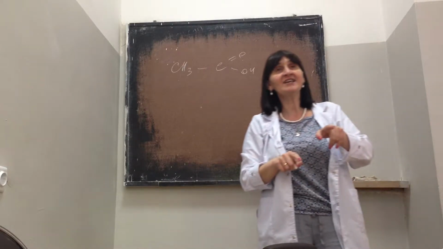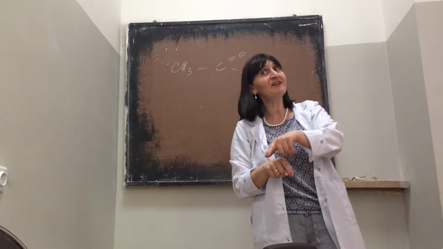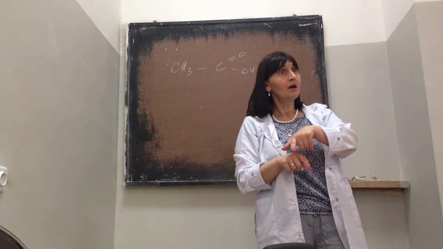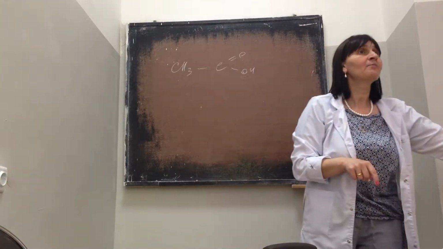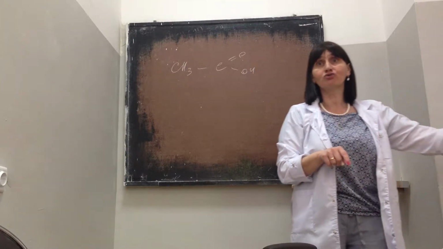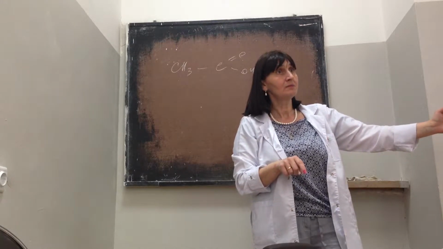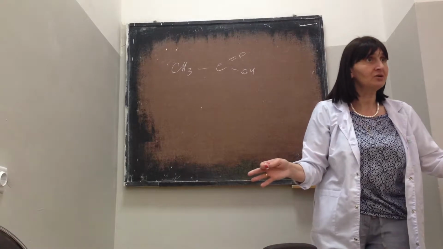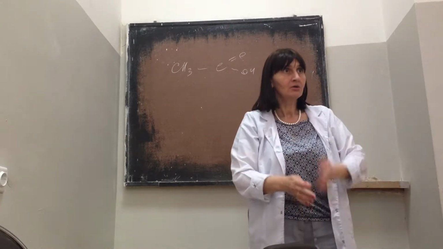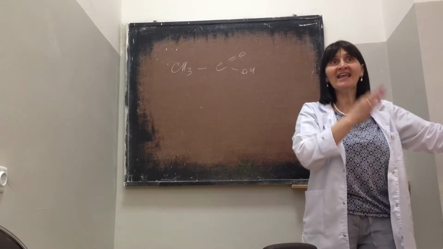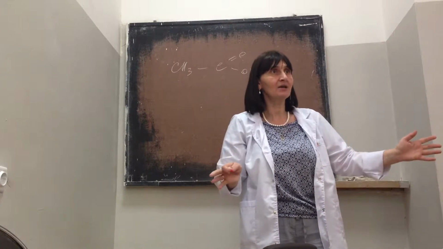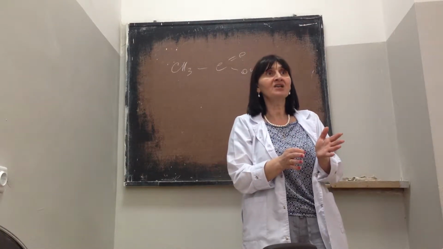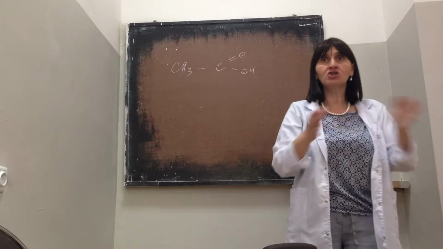For example, sulfuric acid is a strong acid, but carbonic acid, H2CO3, is a weak acid. Why? Because sulfuric acid dissociates 100%, so all molecules give the H+ proton and HSO4 minus anion. In the case of carbonic acid, only a few molecules dissociate.